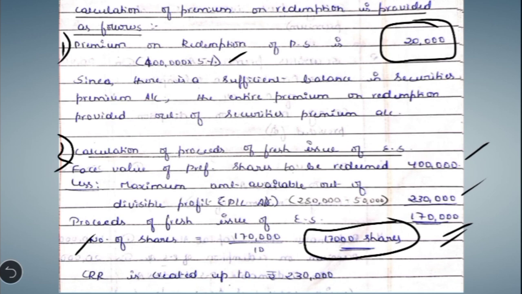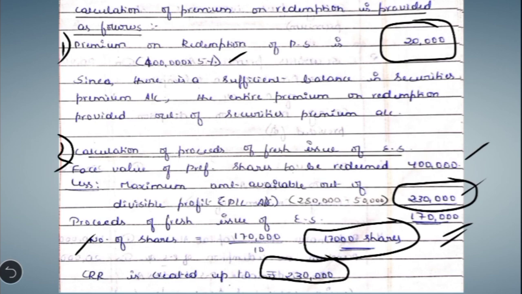Okay, then also here we have to write what is the capital redemption reserve we have to create. So the rule says that to the extent we are utilizing the divisible profit to redeem the face value. So here 2,30,000 is the amount which is utilized out of the divisible profit, that is profit and loss account, to redeem the face value of the preference share. So to this extent we have to create the capital redemption reserve. Okay, out of which account? Profit and loss account. So these are the two working notes which you have to provide.